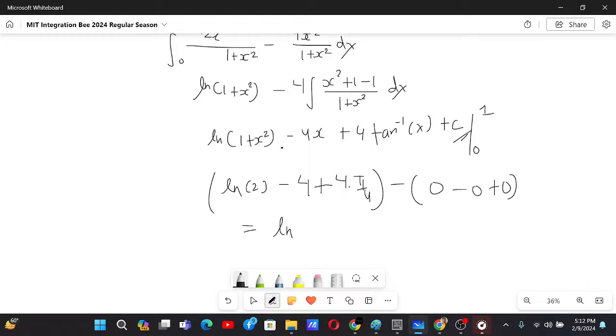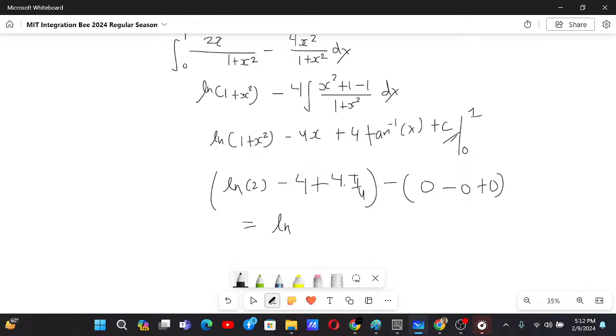Okay, so did I do any mistake? Again, the answer does not really match. What is the case? I don't really think I made a mistake.